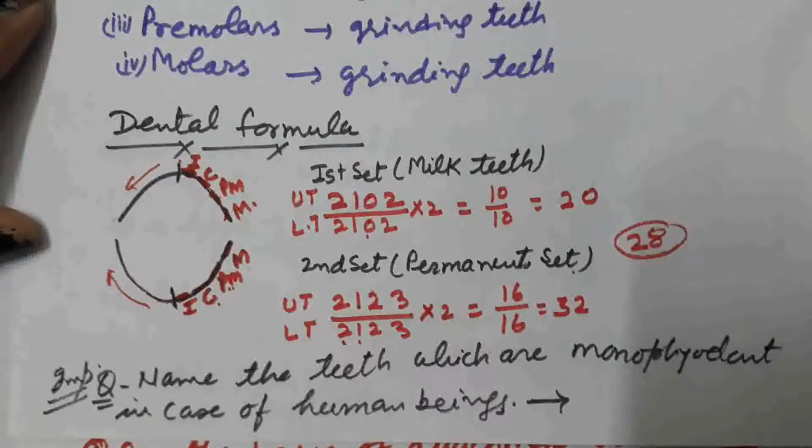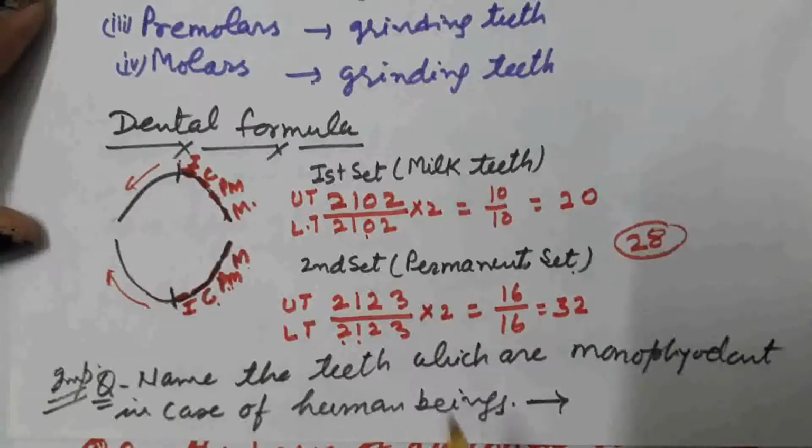Now the question arises, name the teeth which are monophyodont in case of human being. This is the interesting question. What we study about human being, that is two sets of teeth are there. The condition is diphyodont. But in question, what is going to be asked, that is the monophyodont teeth present in the human being. We have to tell their name. Name of the teeth which are monophyodont in case of human being.